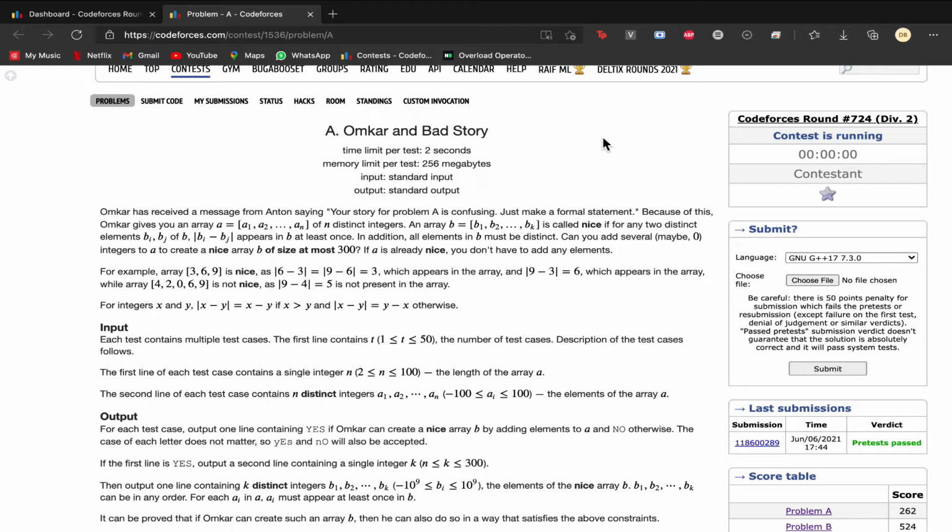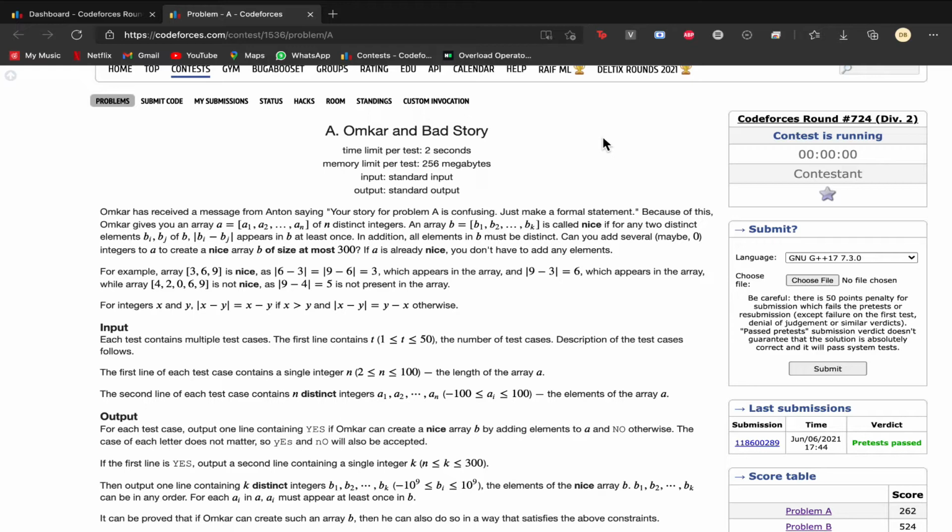Because of this, Omkar gives us an array of n integers. An array B is called nice if for any two distinct elements bi, bj of B, the absolute value of bi minus bj appears in B at least once. In addition, all the elements in B must be distinct. Can you add several, maybe zero, integers to it to create a nice array B of size at most 300? If A is already nice, you don't have to add any elements.